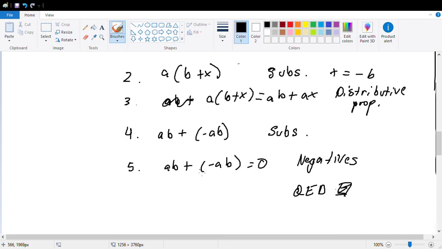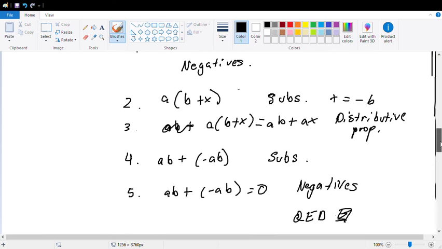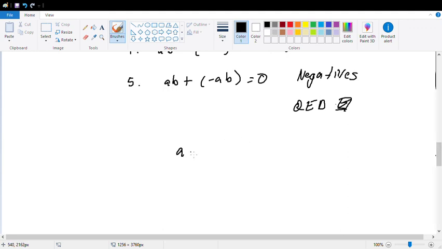Yeah, so, to wrap it all up, we can say that a times 0 is equal to ab plus negative ab, which is equal to 0, right? So a times 0 is 0.